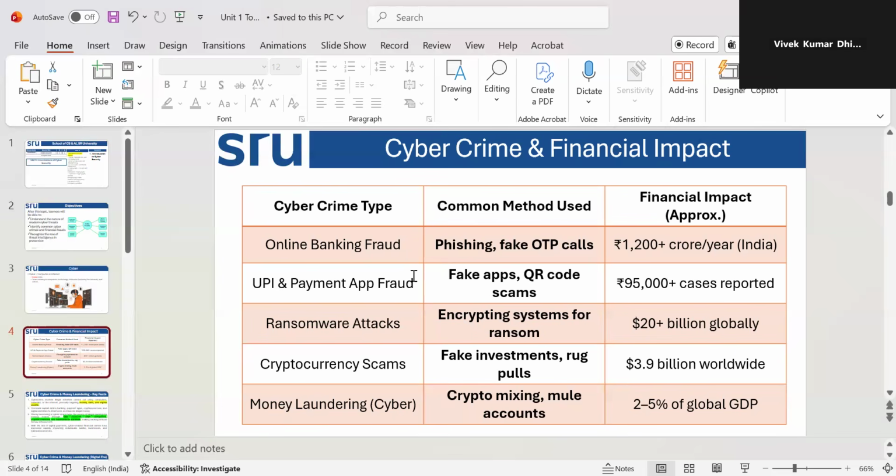So we see ransomware attacks causing more than 20 plus billion globally. Cryptocurrency scams are approximately $3.9 million worldwide. So that affects the complete system of GDP, plus it affects individual humans who suffer from cybercrime, right?